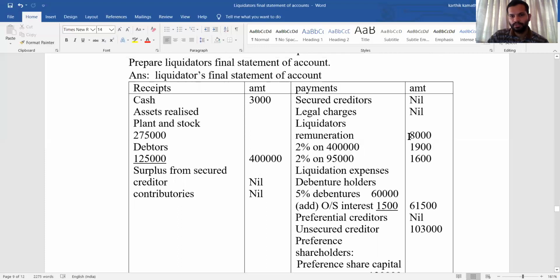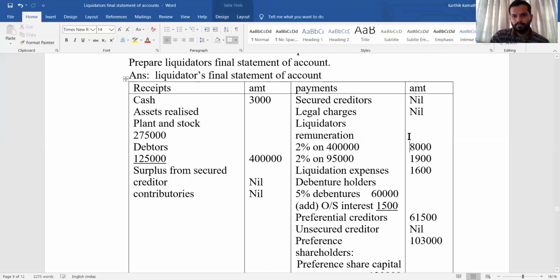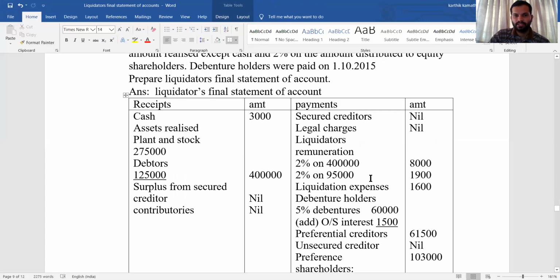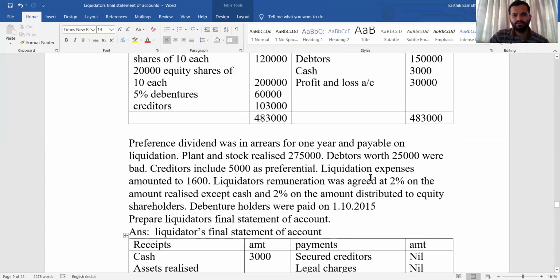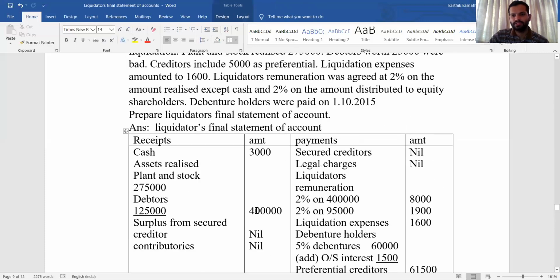Liquidator's remuneration 8,000. Then 2% on the amount distributed to equity shareholder. Now we have not got the amount distributed to equity shareholder. So you leave it as it is for the time being. The liquidation expenses given in the problem, that is 1,600.